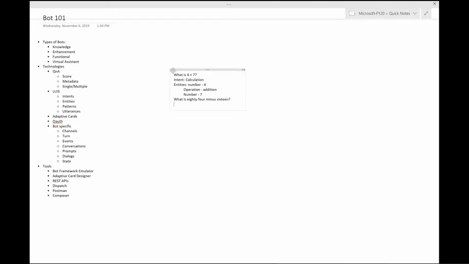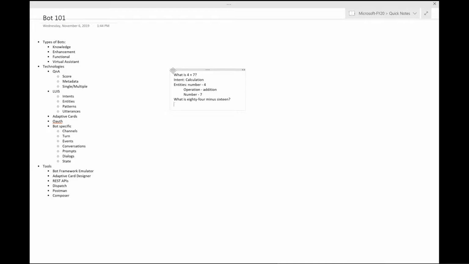By the same token, there are other channels. So Skype is one, Twilio is one through SMS. We have Kik, we have WeChat, I believe they're working with, and we keep adding these channels over and over again. Facebook Messenger is another one.